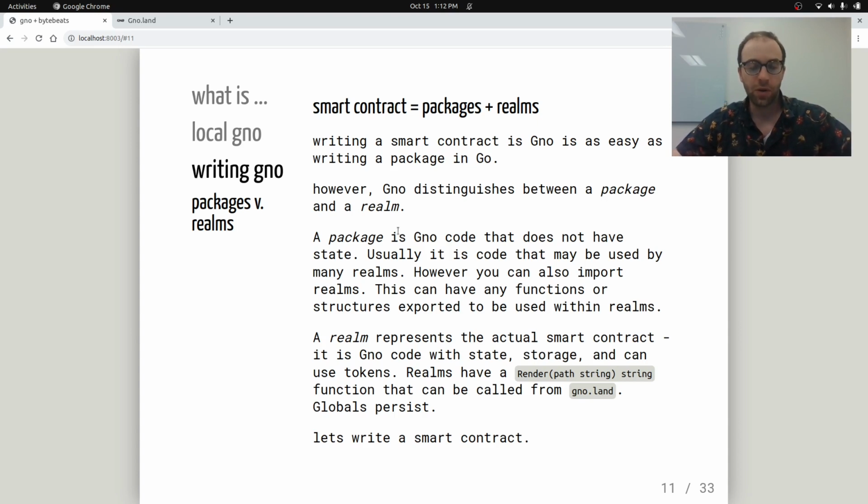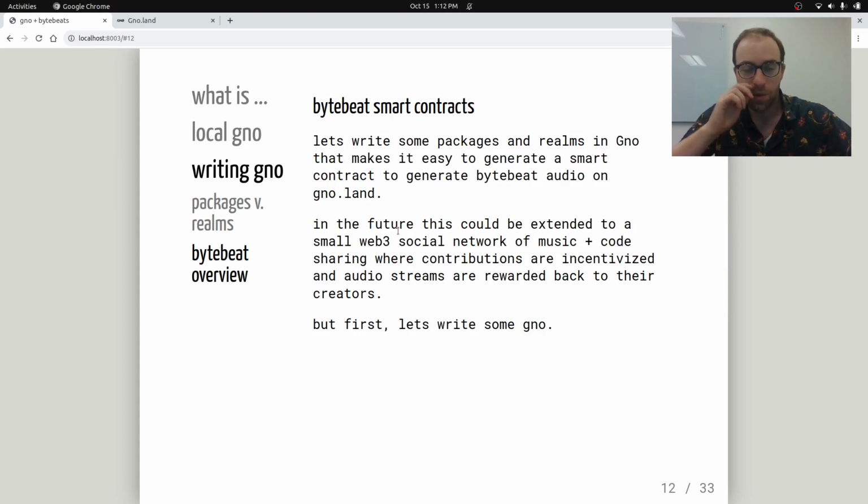Let's start with a smart contract by starting with the Gno package. And we're going to be writing a ByteBeat smart contract, so we're going to need some things related to music and audio and then ByteBeats. And this is going to be very simple, just to generate audio. In the future, it could be extended to like NFT, like music sharing or an incentivized social network with music and code, where contributions are incentivized and streams are rewarded back. That can all be done, but for now, let's just write some simple Gno for making audio.